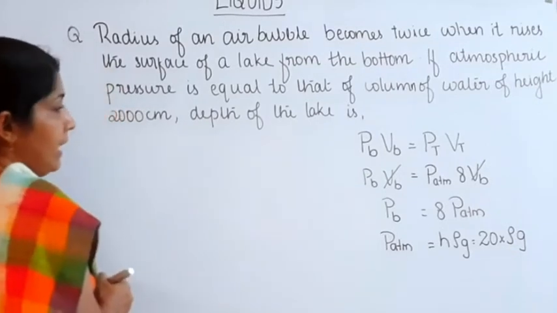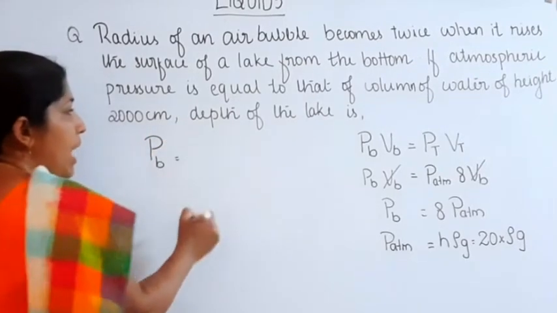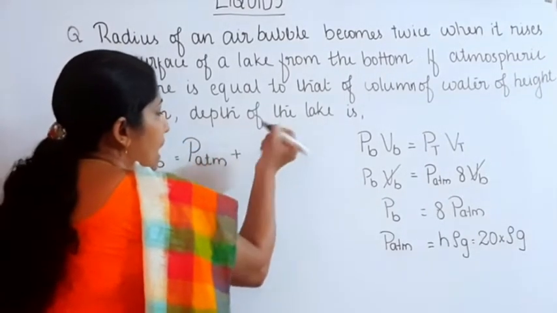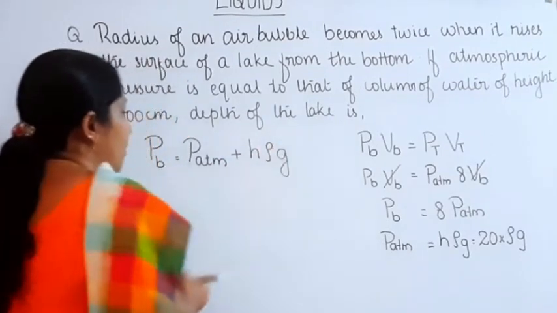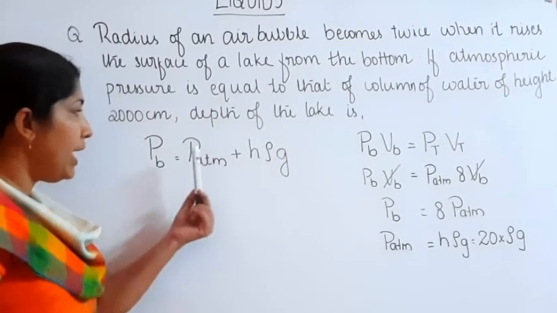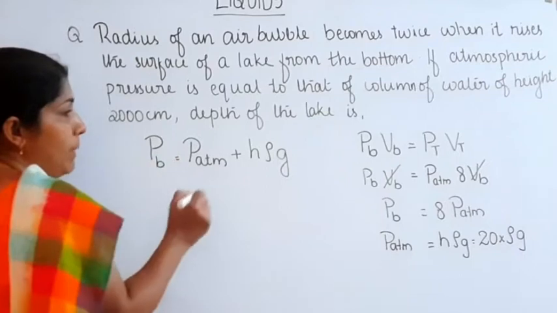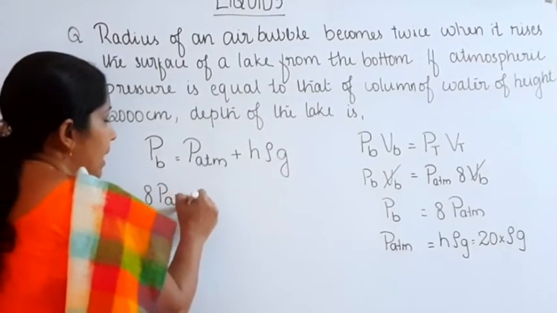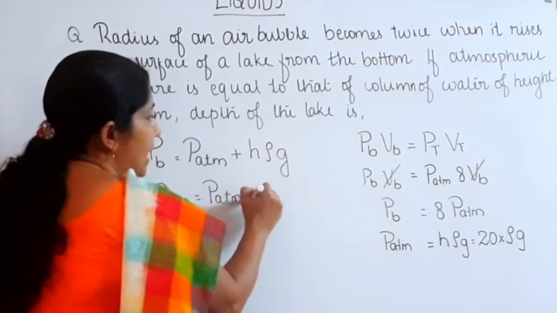Writing the equation, the total pressure at the bottom is equal to the pressure due to the atmosphere plus the pressure due to the liquid column, H rho G. Then PB is equal to 8 times P atmosphere, that is equal to P atmosphere plus H rho G.